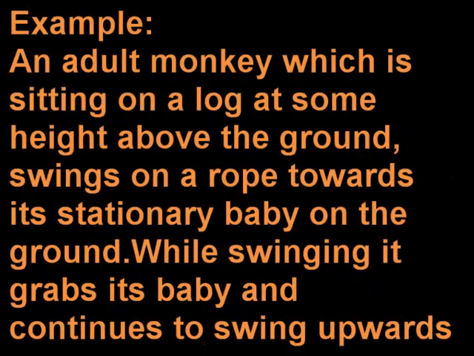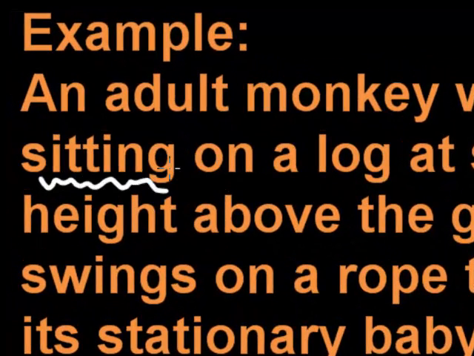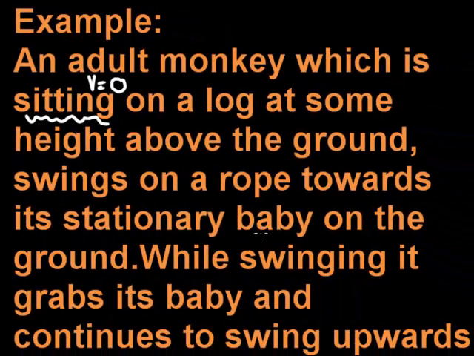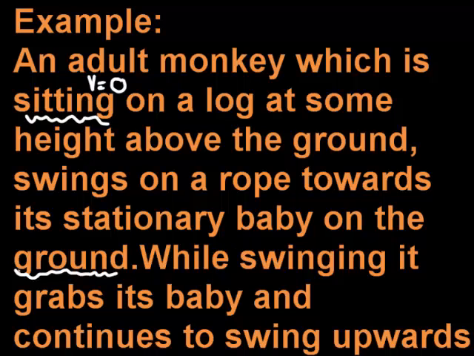An adult monkey which is sitting on a log at some height above the ground swings on a rope towards its stationary baby on the ground. While swinging, it grabs its baby and continues to swing upwards. A key point to look at here is that our monkey is sitting on a log initially. If it was sitting, it means that its velocity at that point is 0. Then it's going to swing down a specific height until it reaches its baby on the ground, which it will then pick up and continue swinging forward. Now let us look at a diagram.